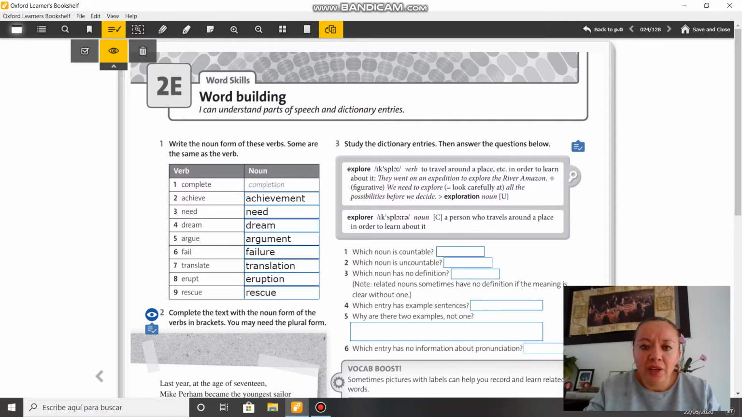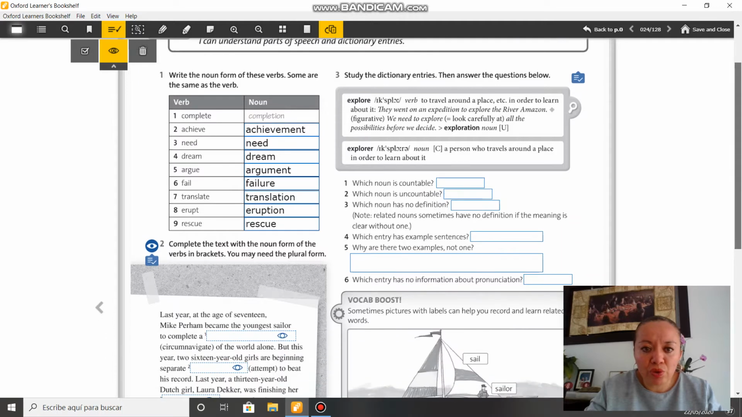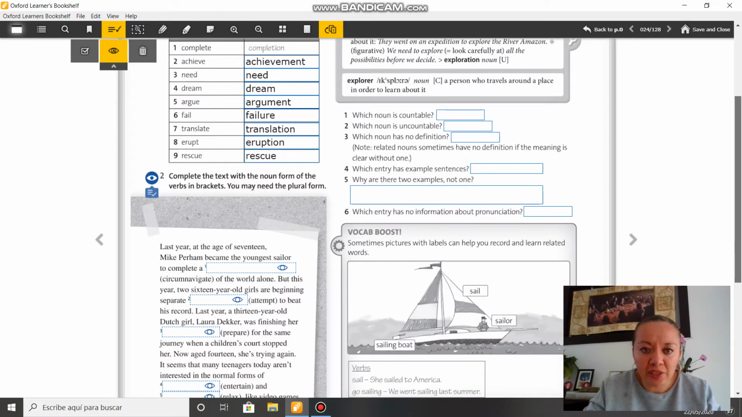Check your answers, okay? Achieve, achievement; need, need; dream, dream; argue, argument; fail, failure; translate, translation; erupt, eruption; rescue. If I am going so fast, remember that the reason is that you already have your answers. You only have to correct the mistakes that you made, okay? If you have to correct a mistake, please use a pen with another color and click on the pause button on the video to have enough time to correct the mistakes.